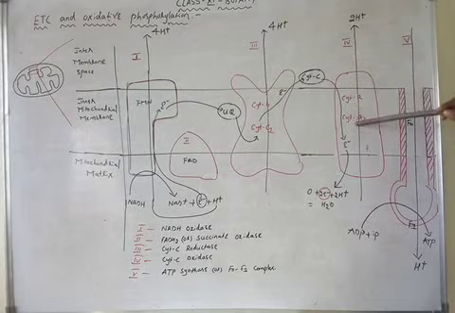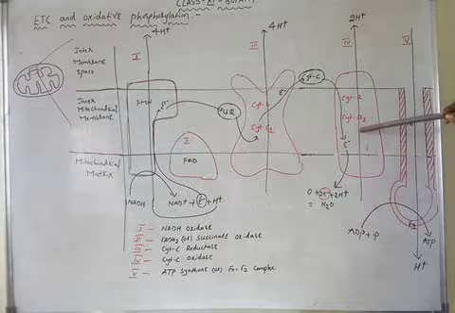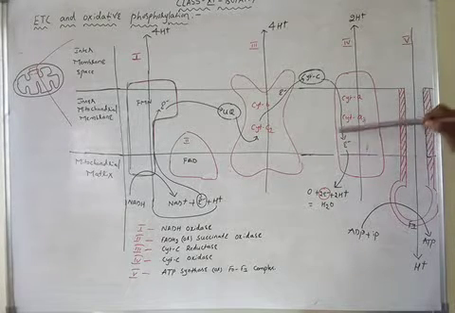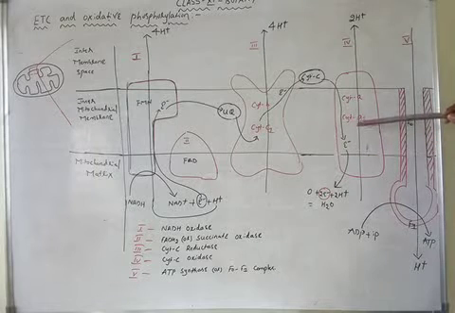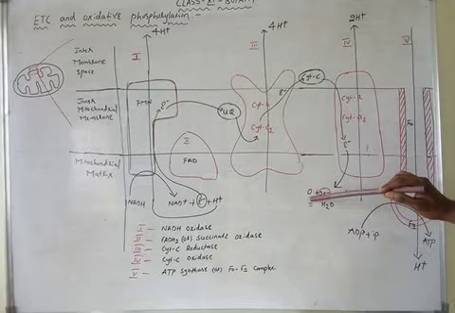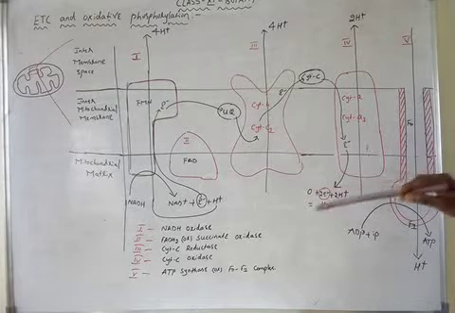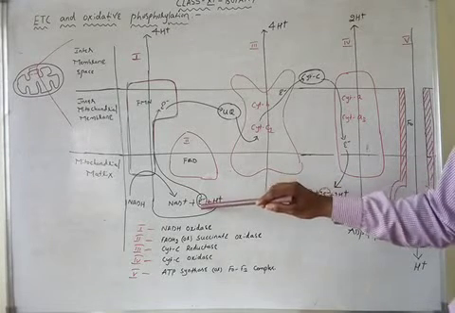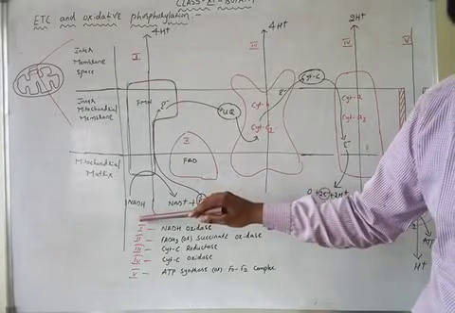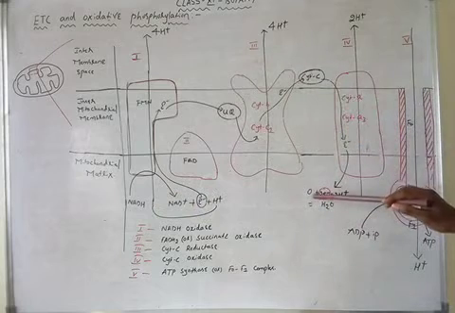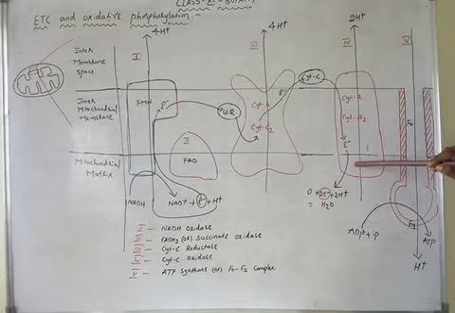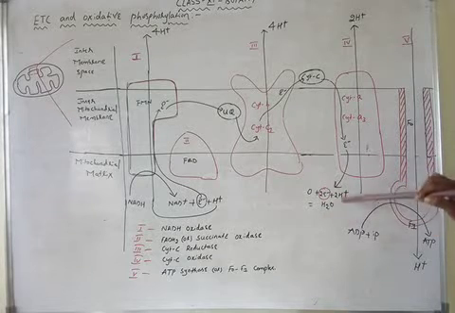Now, after receiving the electrons, complex 4 gets reduced because of taking the electrons. The reduced complex 4 gives electrons to molecular oxygen. That is, ultimately the electrons from the oxidation of NADH2 are given to molecular oxygen. After complex 4 gives the electrons to molecular oxygen, water is formed.